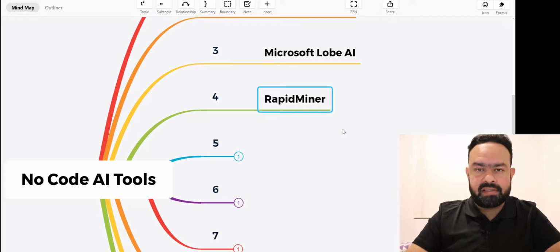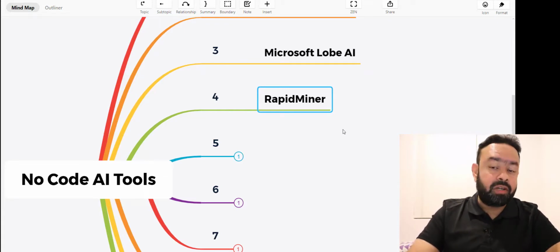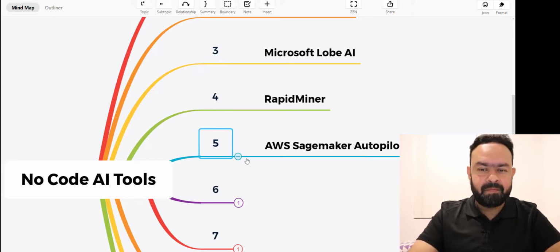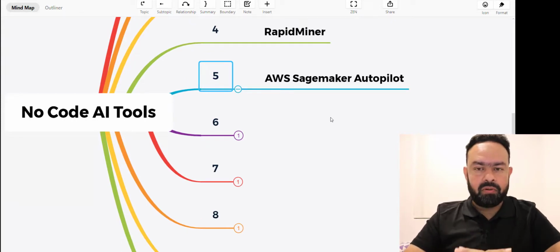They also call it the end-to-end data science platform, wherein you also have the provision of automating the AI pipeline without any coding. So you can always explore that if you're new to the AI side. And the fifth one is AWS SageMaker Autopilot.